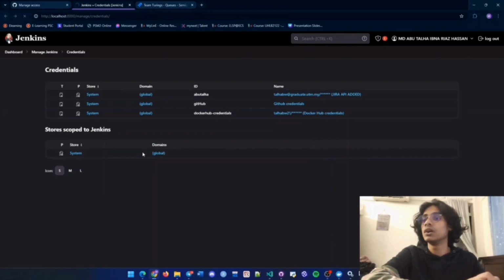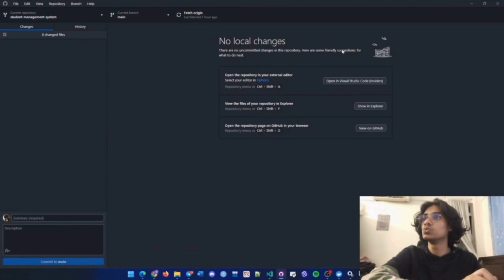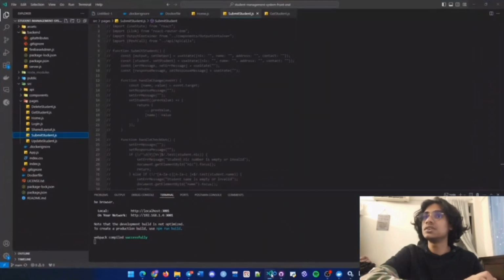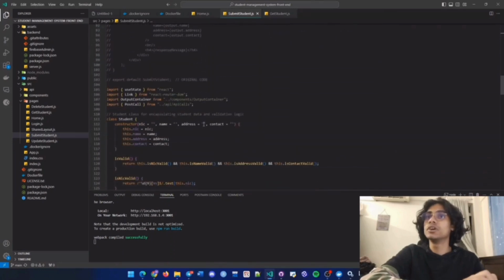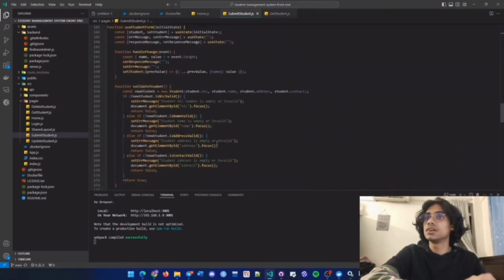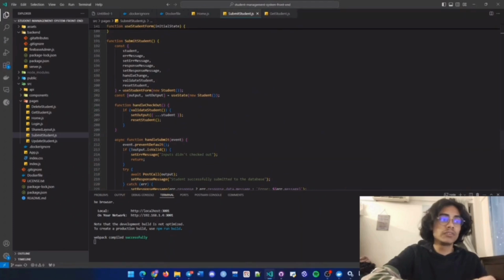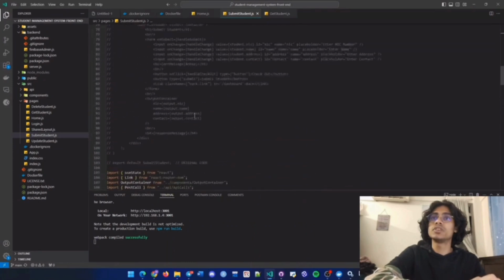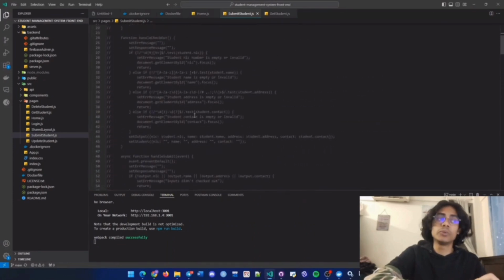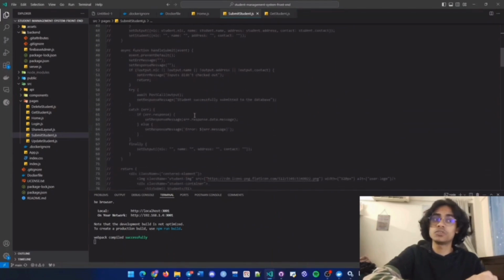So now let me show you the code. If we open the code through GitHub Desktop here on Visual Studio Code, we can see that we made changes. We refactored two files. One of the files is submitstudent.js. Here in this file, this is the original code. This is the refactored code. We refactored it because previously this code was a long method, it had duplicate code, and it had primitive obsession.